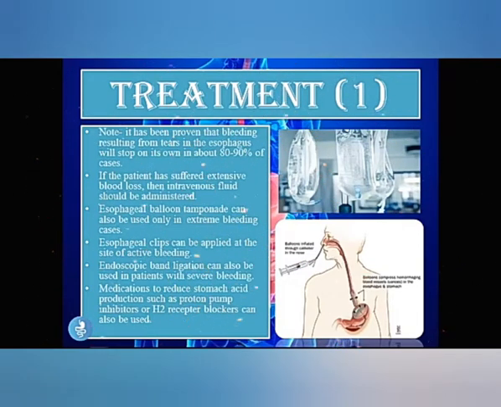But if the patient has suffered extensive blood loss, then IV fluids should be administered. We can also do esophageal balloon tamponade, and this is also used only in extreme bleeding cases. Esophageal clips can be applied to the site of an active bleeding. Endoscopic band ligation can also be used in patients with severe bleeding, and medications to reduce stomach acid production, such as proton pump inhibitors or H2 receptor blockers, can also be used.